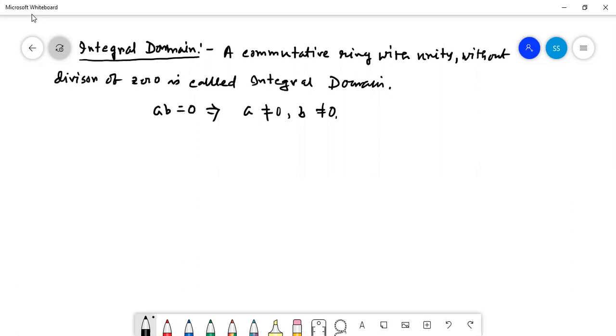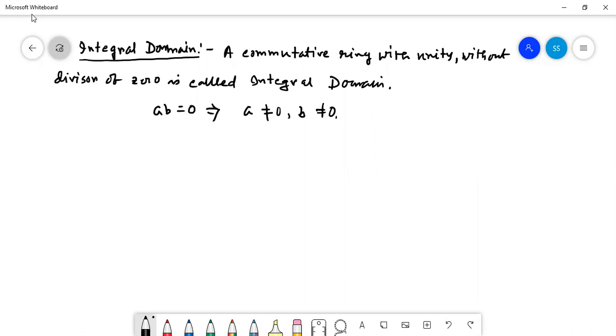We have given the example for the matrices, and for the modulo class, these are examples of the divisor of 0, but in case of our integral domain, it does not hold. So a commutative ring with unity without divisor of 0 is called the integral domain.